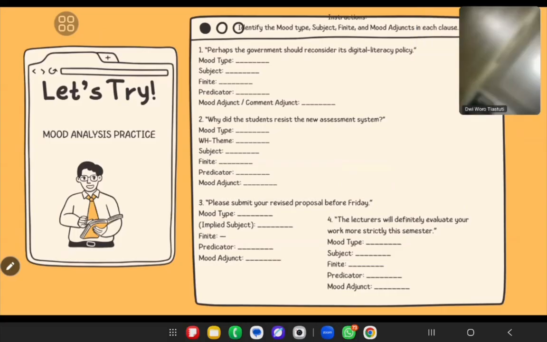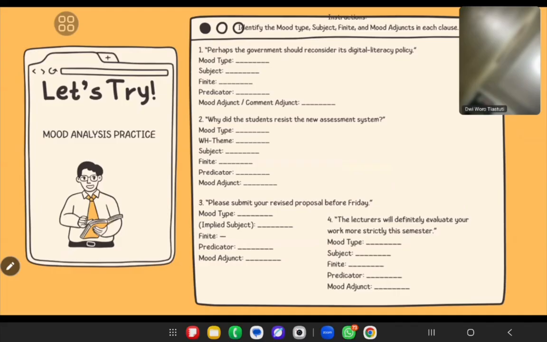I know this one should be imperative, since "please submit" means that you give instructions, right? So this one is imperative. Yes, correct.